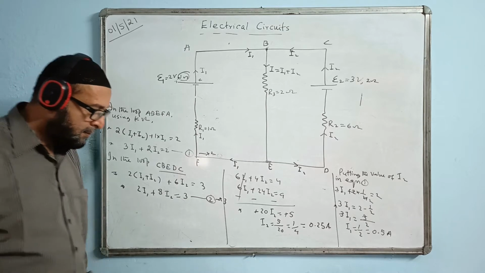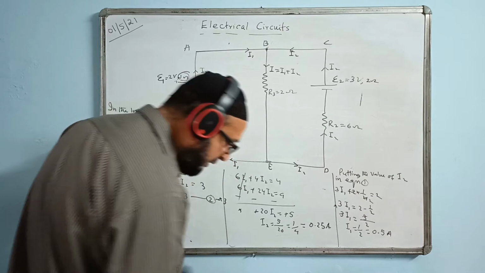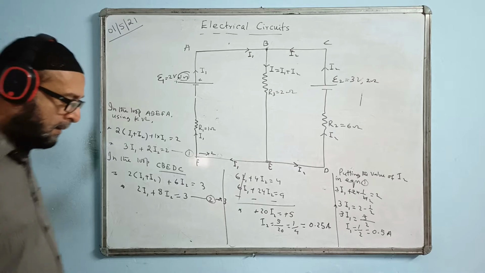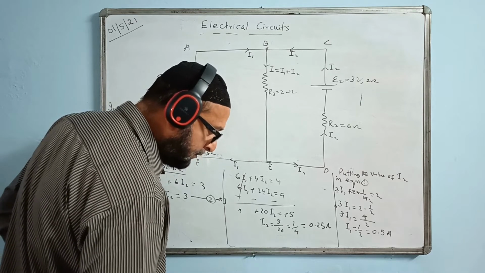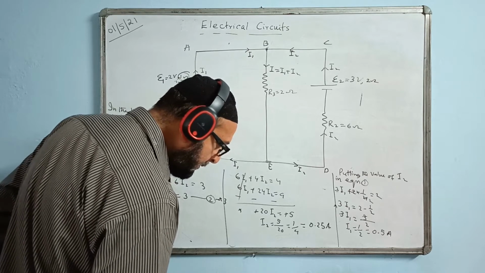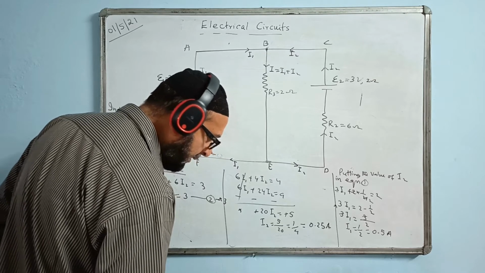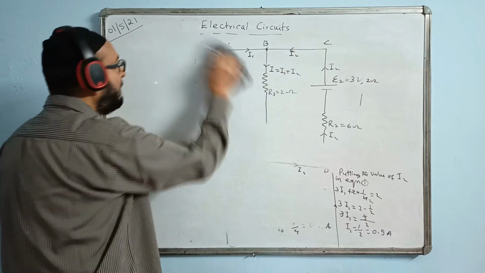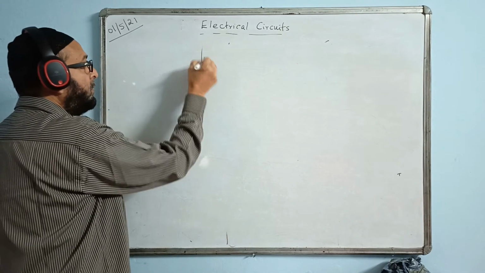Now we'll do one more question. In the circuit shown below, calculate the current flowing through each of the resistors. Here it is given, the circuit.